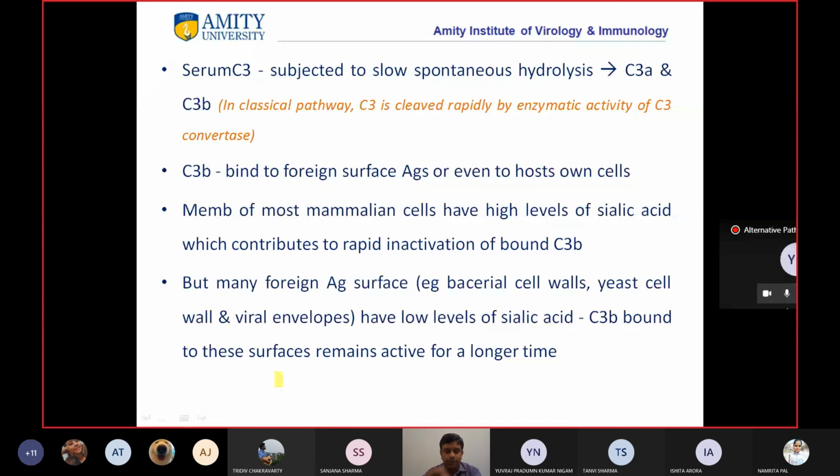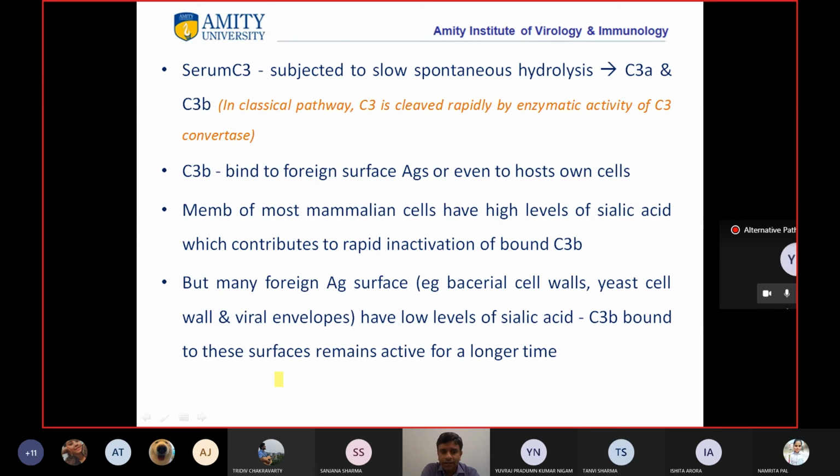Okay. Now let's understand this. So as I said, this pathway requires C3. Okay. Now in the previous pathway, what was happening? There was formation of C4b2a, okay, which was your C3 convertase, okay, and that convertase was helping in breakdown of C3, okay.